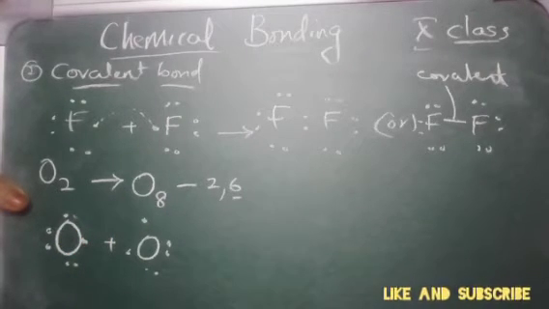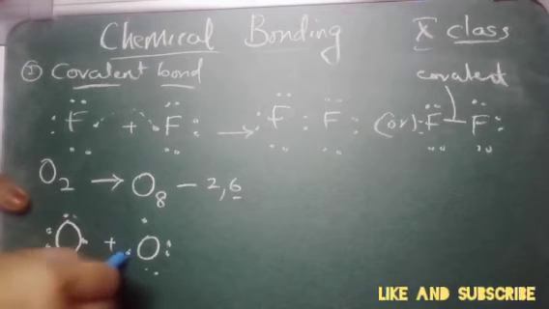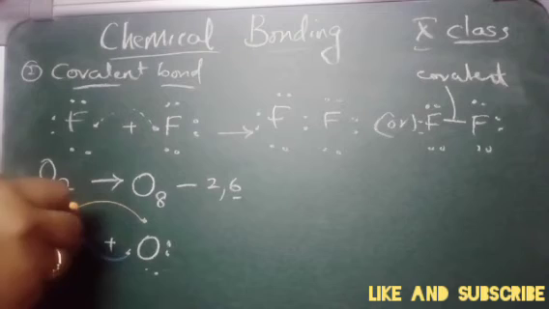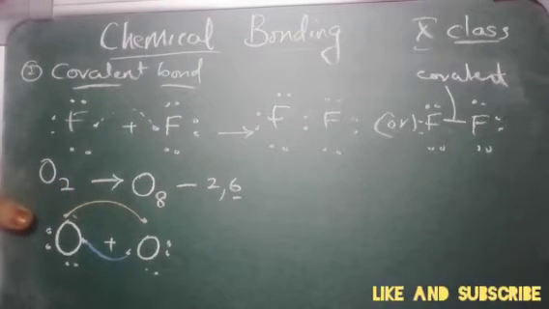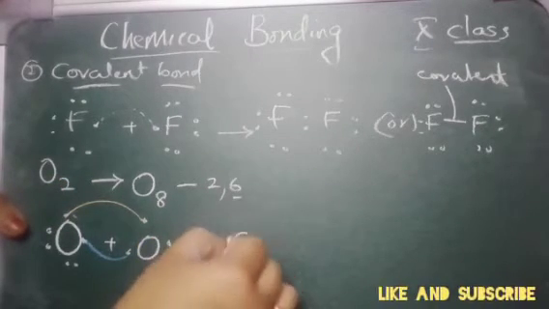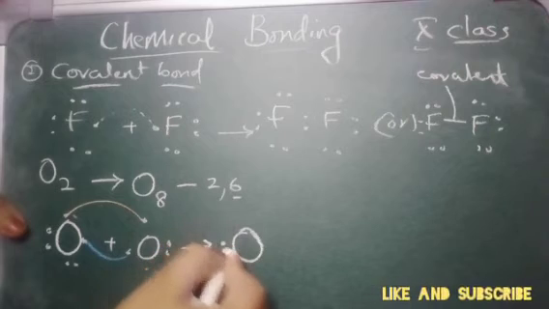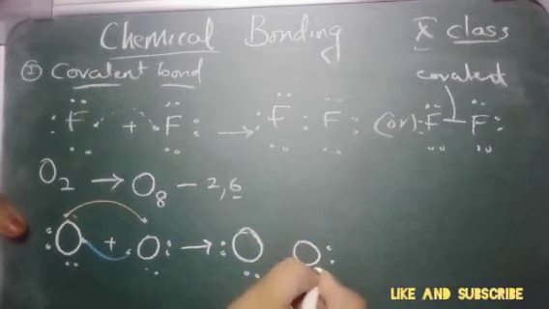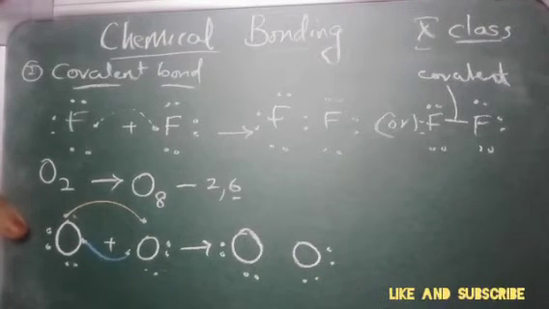Now what is happening here? This is bonding with this electron and this is bonding with this electron. So the bond formation taking place is like this. Oxygen 1, 2, 3, 4. Oxygen 1, 2, 3, 4. Now the 2 electrons are there. Where are those?